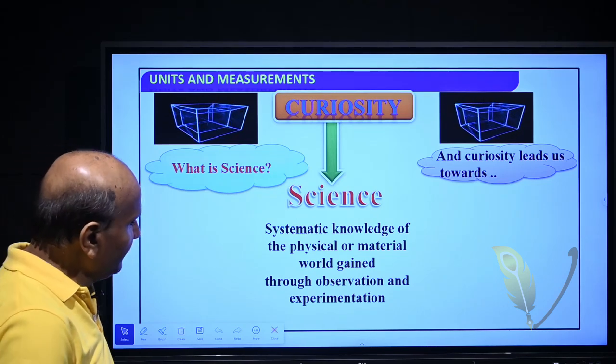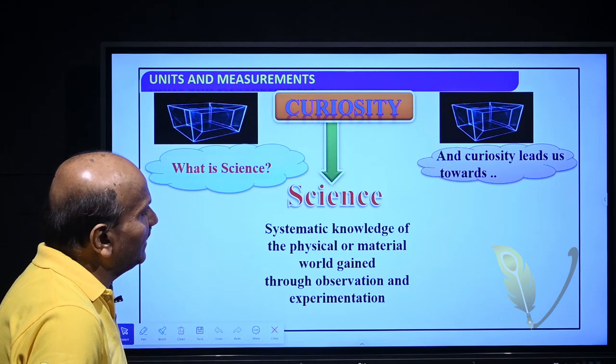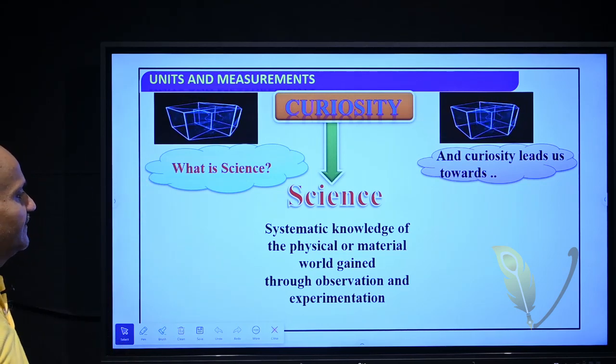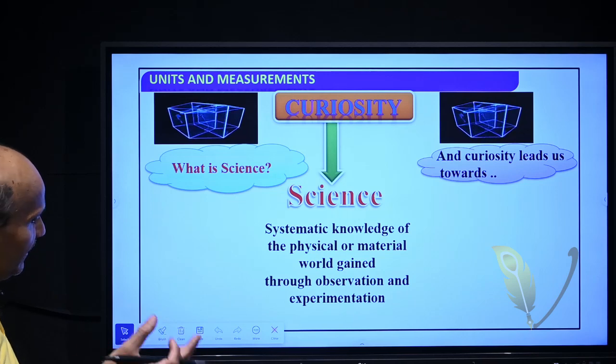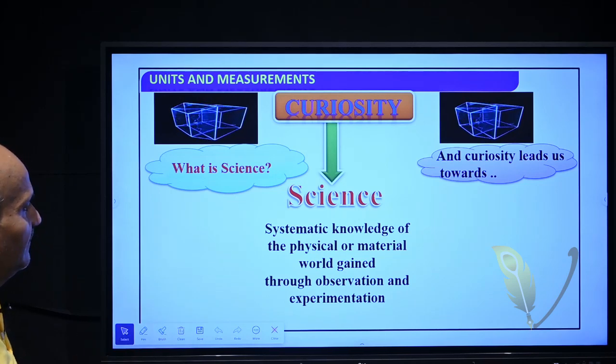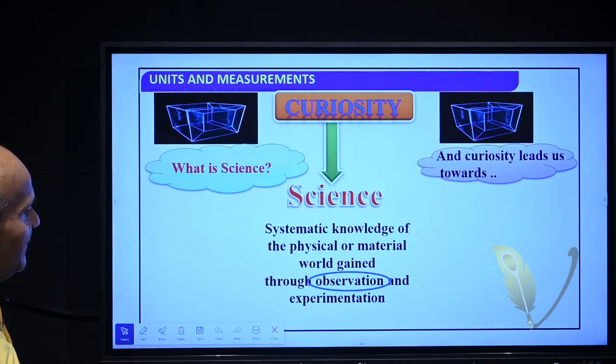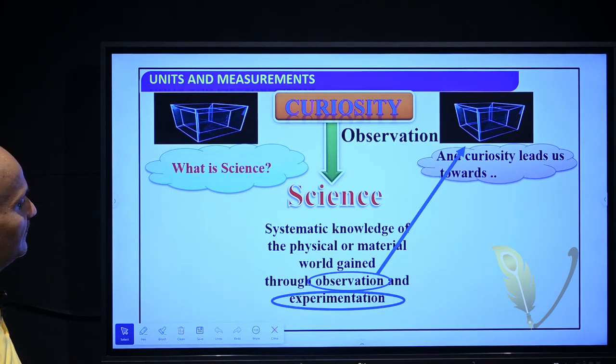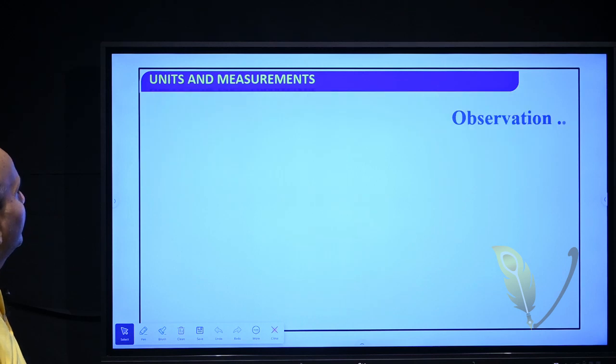Means we observe it, and also verify it experimentally, then it is called science. Anything we observe and experimentally verify is called science. So first, observation, and second, experimentation.